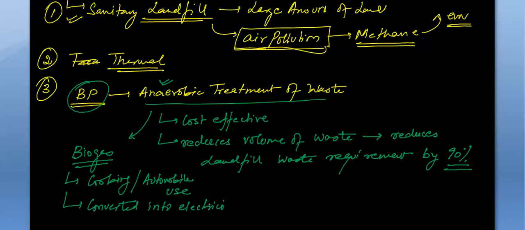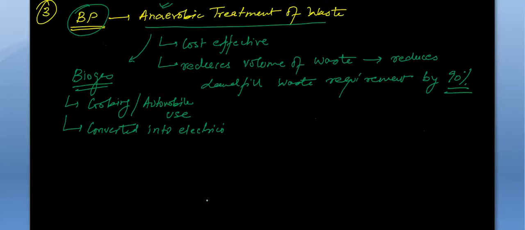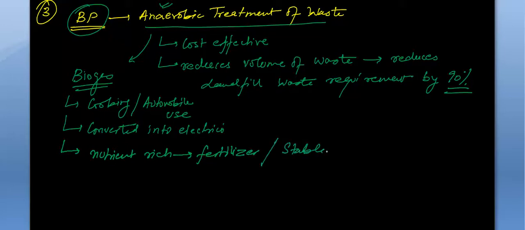Plus, after the treatment, the waste will be so nutrient rich that it can be used as fertilizer. It can be used as a stable soil enhancer. So many benefits of it. So that is why it is the most efficient one.